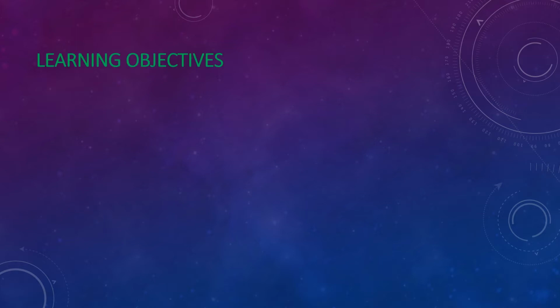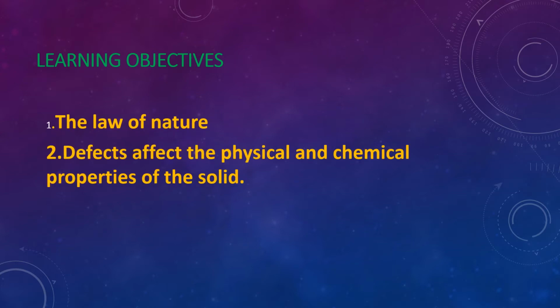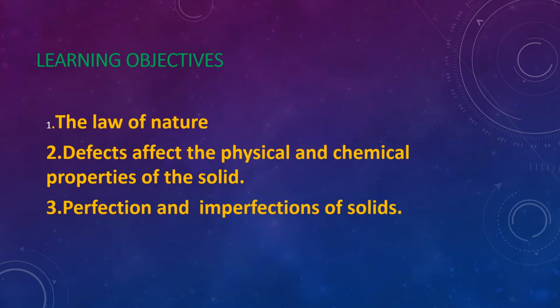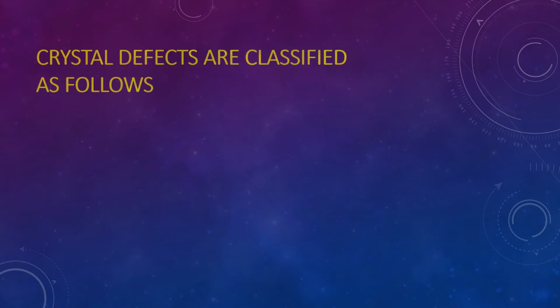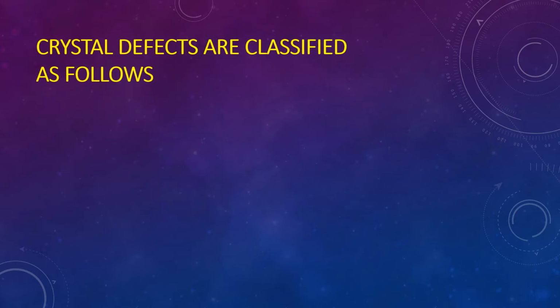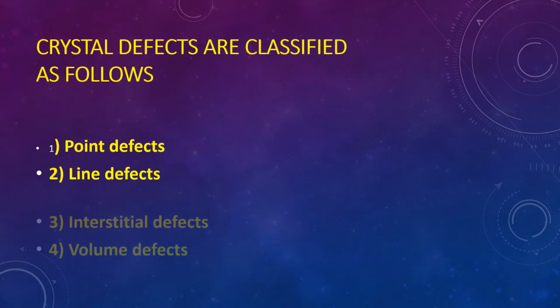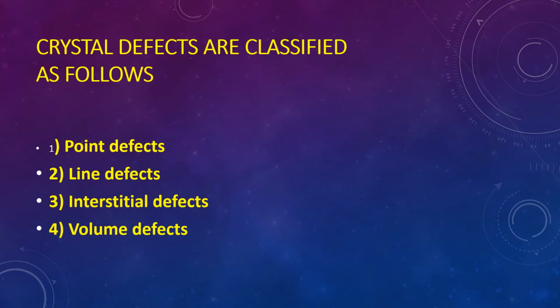Okay. In this video's learning objectives: the nature of defects, how defects affect the physical and chemical properties of solids, and the imperfections of solids. Crystal defects are classified as follows. They are classified into two major types: point defect, line defect, interstitial defect and volume defect.